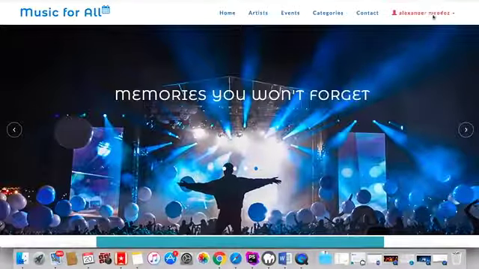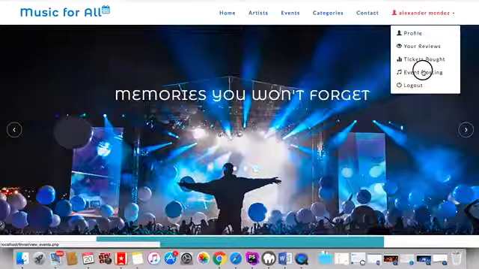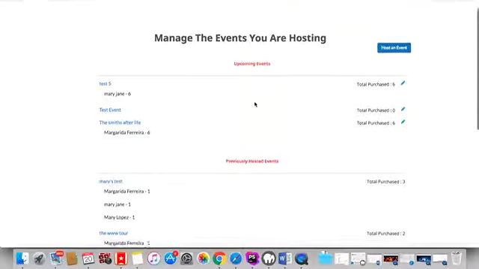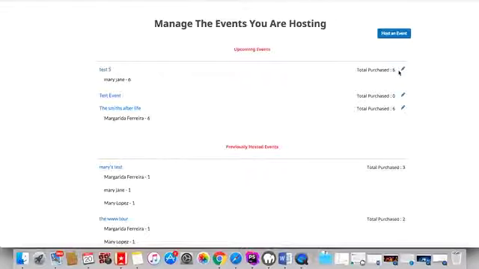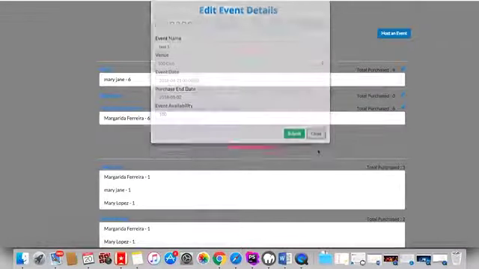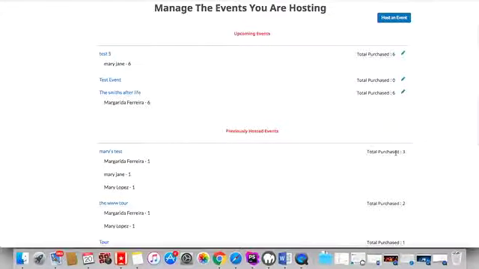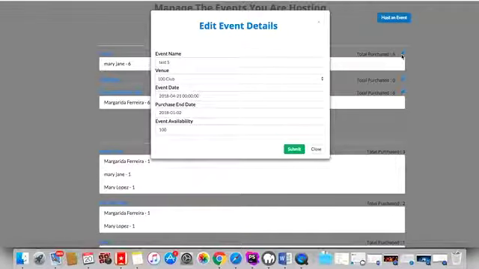And we also wanted to show here, for example, in the event hosting, how you have the option to update an event. As you can see, you can only update the upcoming events, never the previously hosted. And you can update the events by changing the event name, the venue, the date, the purchase date, or the availability.